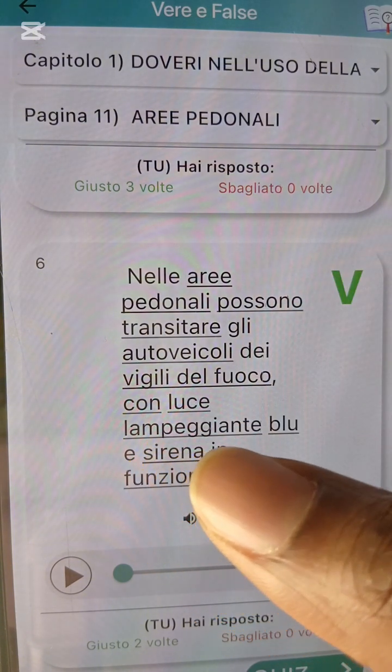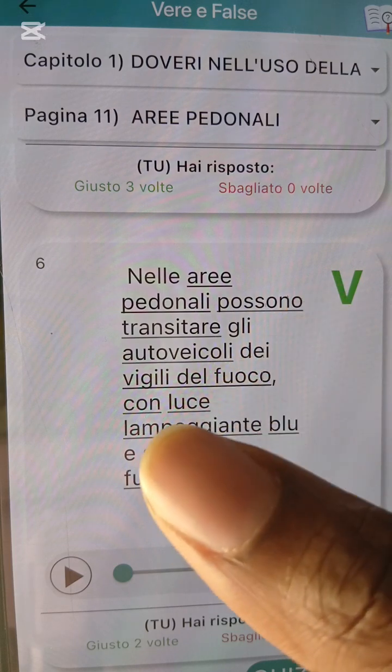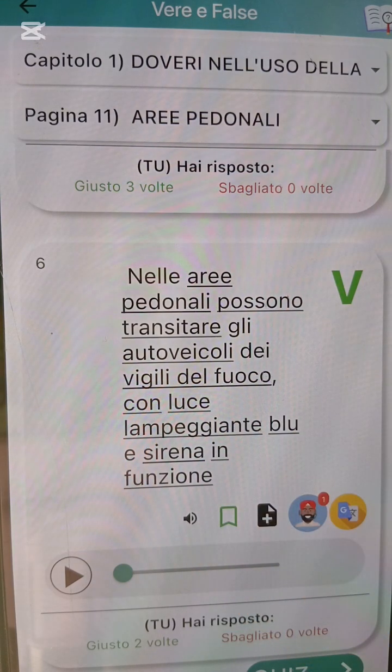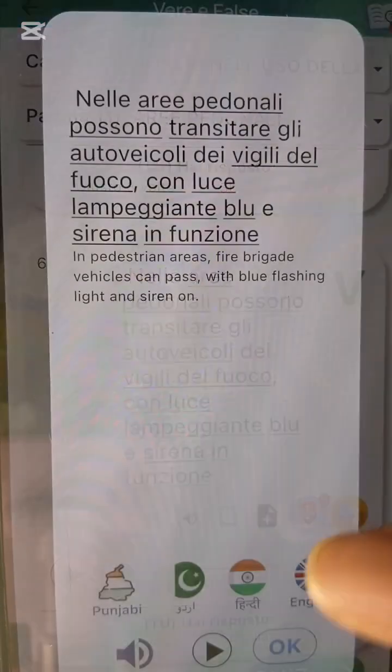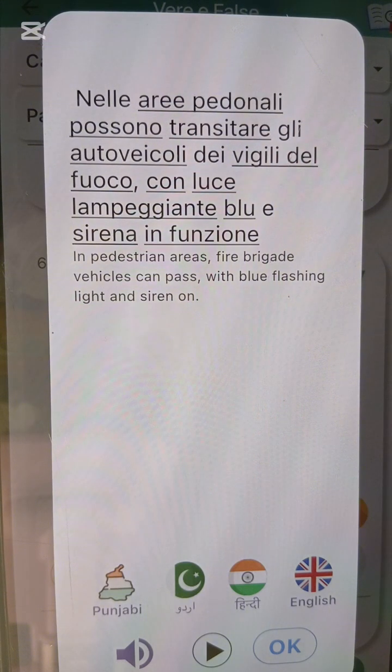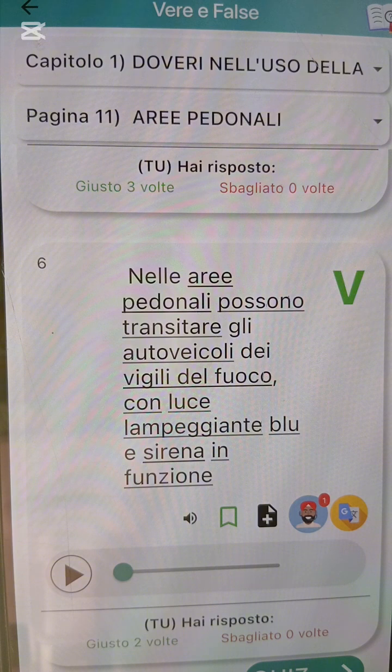They can transit when they have what? This flashing blue siren light on, which means they are going for an emergency. He says in pedestrian areas, fire brigade vehicles can pass with blue flashing light and siren on. If they have their siren on and their blue light is flashing, they can what? Pass.